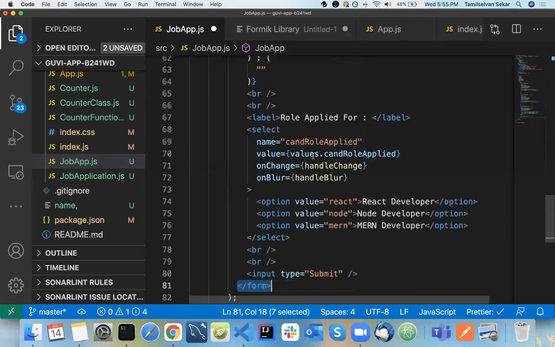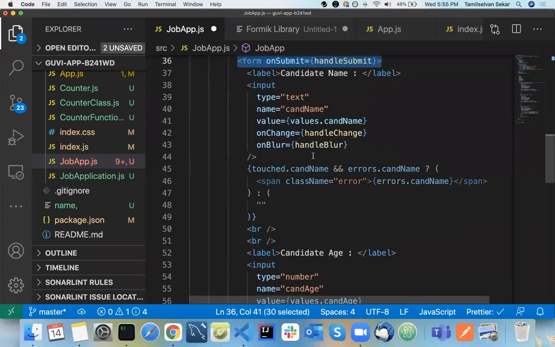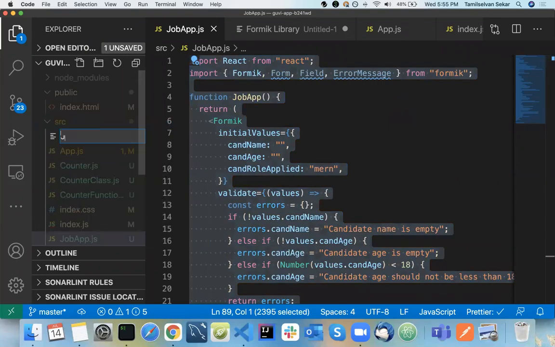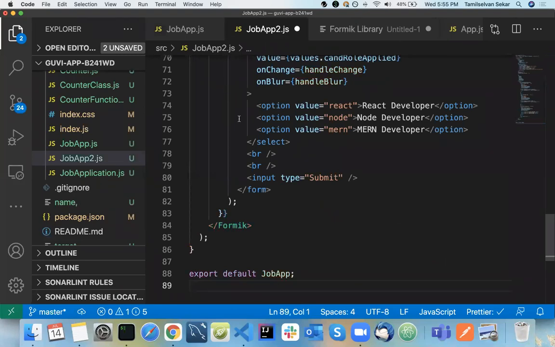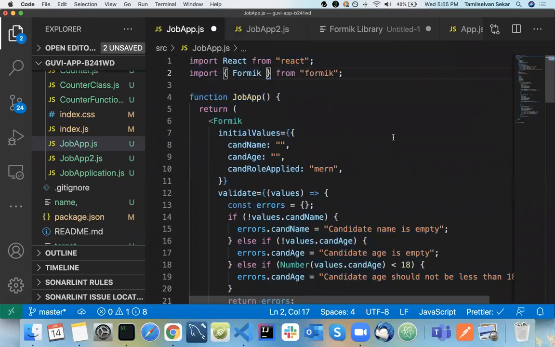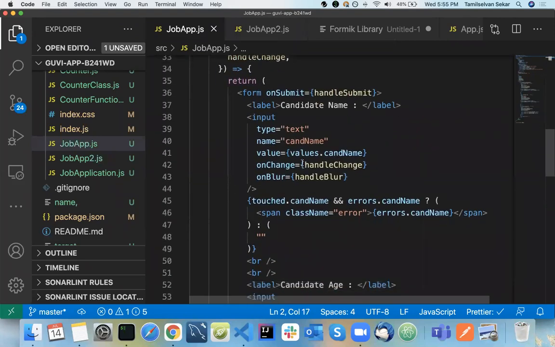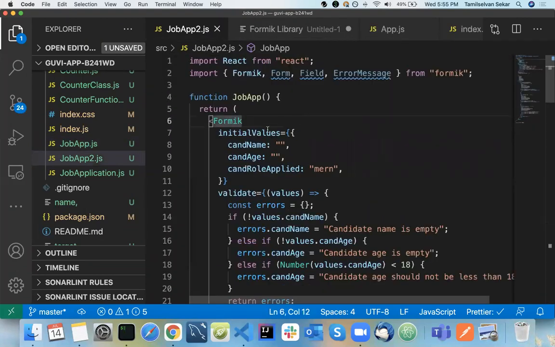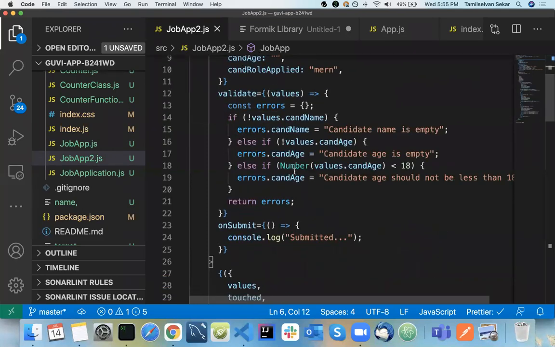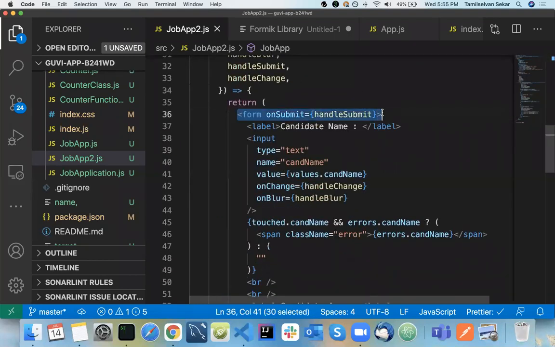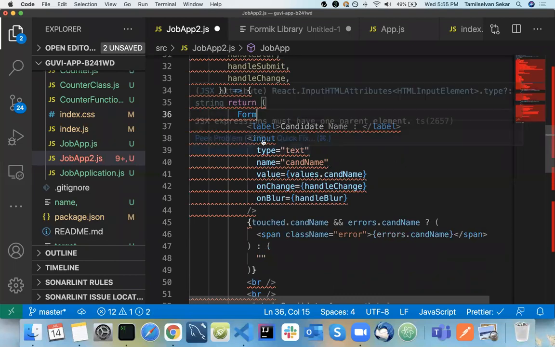So what I'll do is take a copy of this for now and have a different function, JobApp2. This is the advanced version of the same Formik library. In the render part you used Form and other things. This is what I showed you so far, touched and everything. Now let's go to some advanced level. Same Formik library, but instead of your normal HTML form, you can use Form directly, a component given by the Formik library.